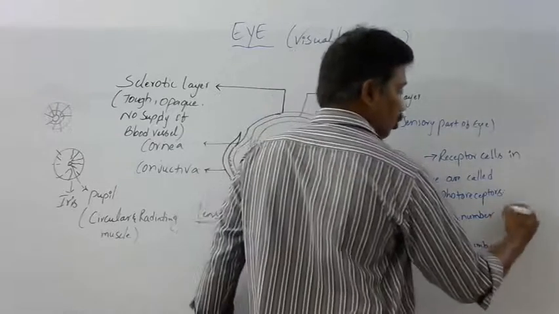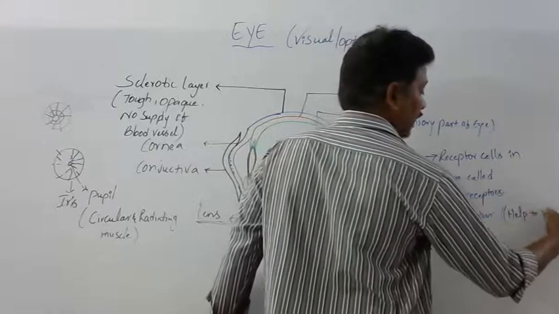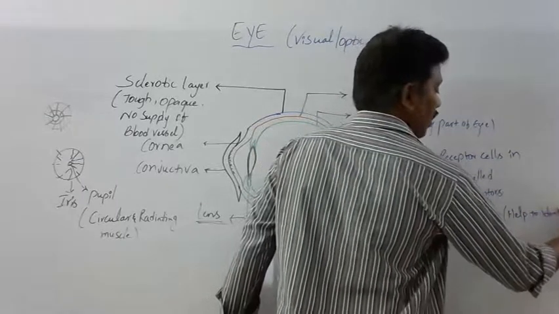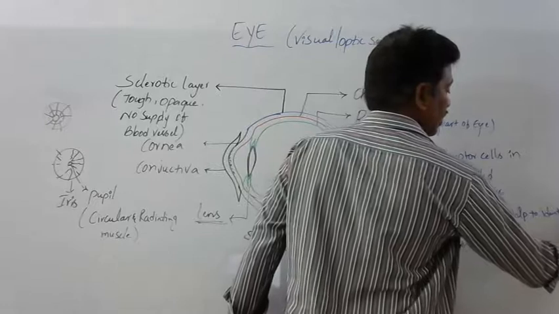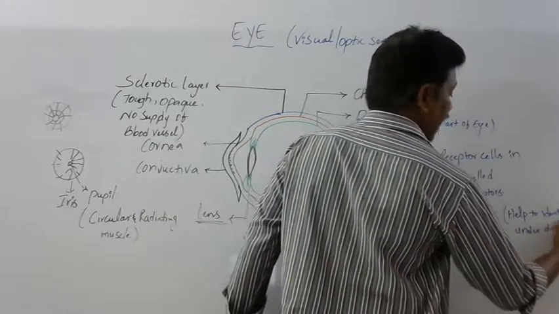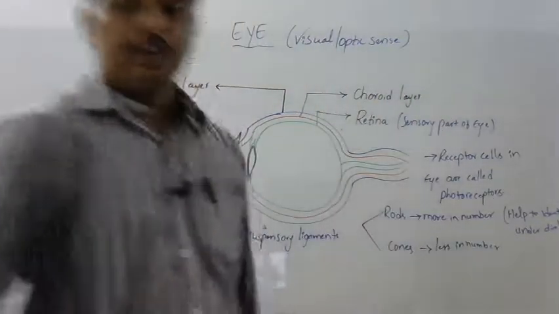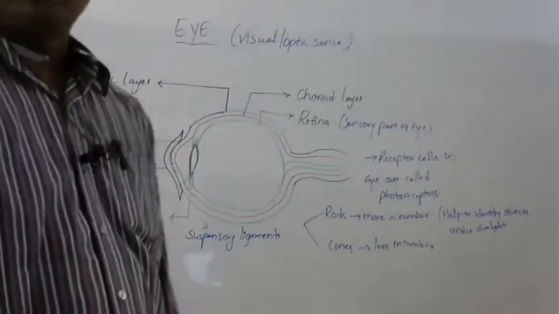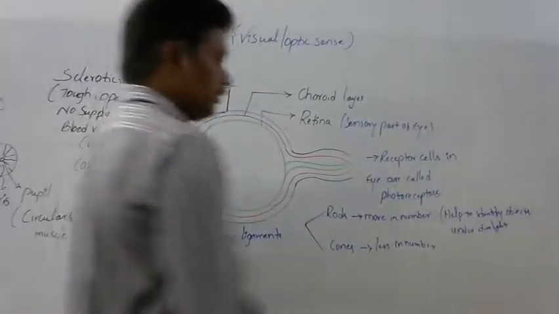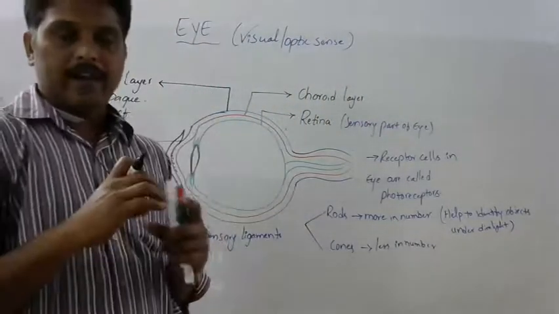Rods help to identify objects under dim light, but rods cannot discriminate colors.